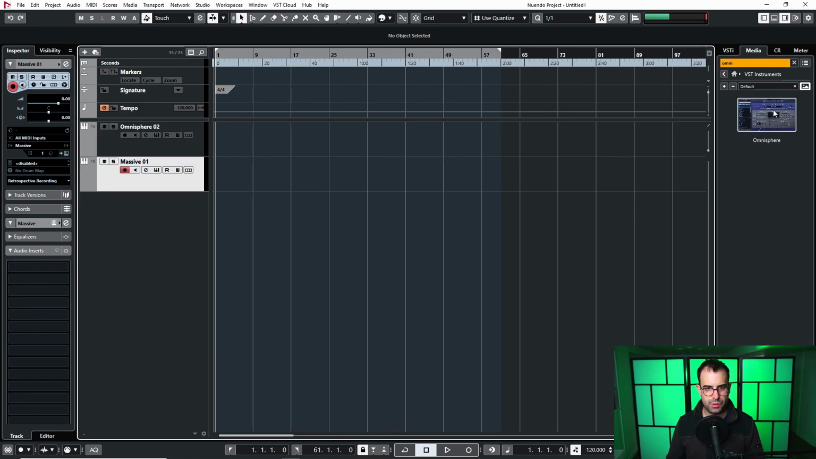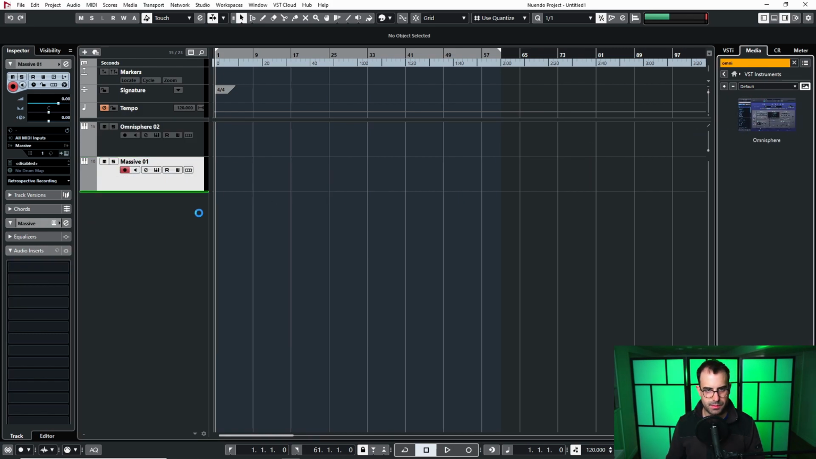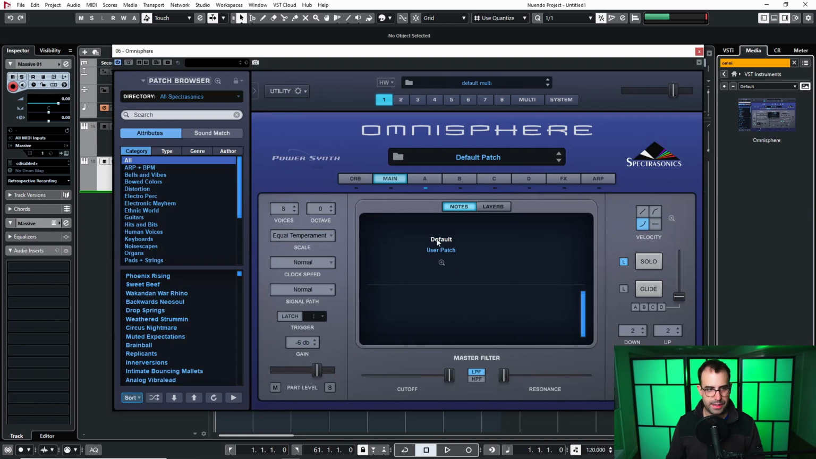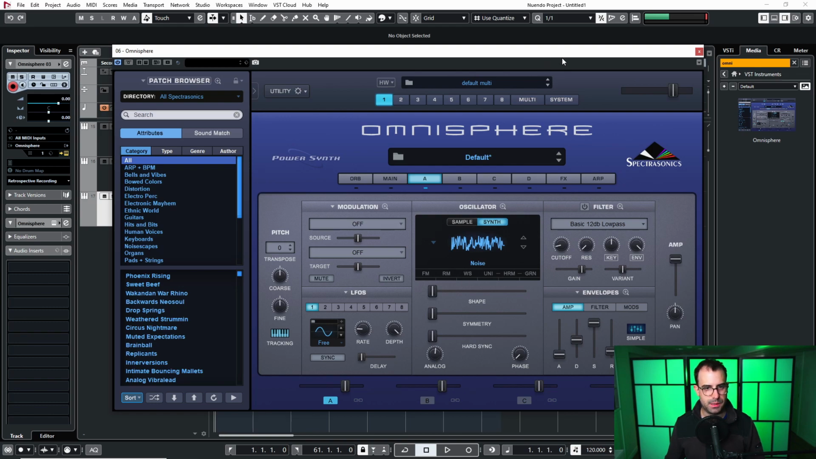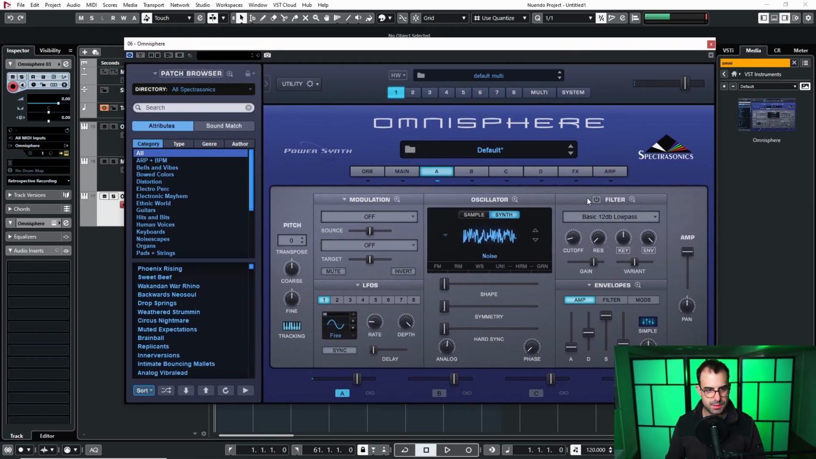All right, so the first thing we're going to do is just start a new instance of Omnisphere, and we'll create a patch from scratch. And what you'll want to use is a noise oscillator to do the sound. As long as you have a synth that has a noise oscillator, you'll be able to do this. So this is what it sounds like.